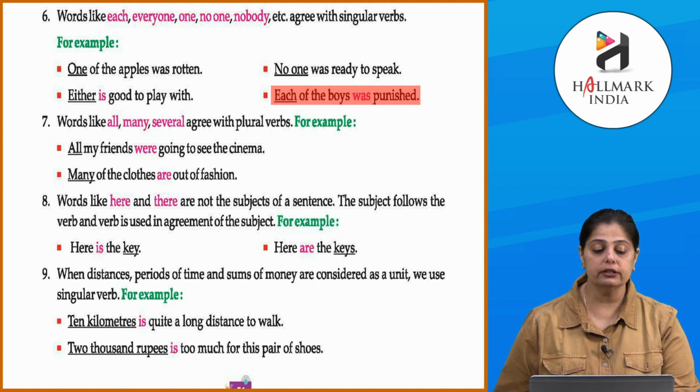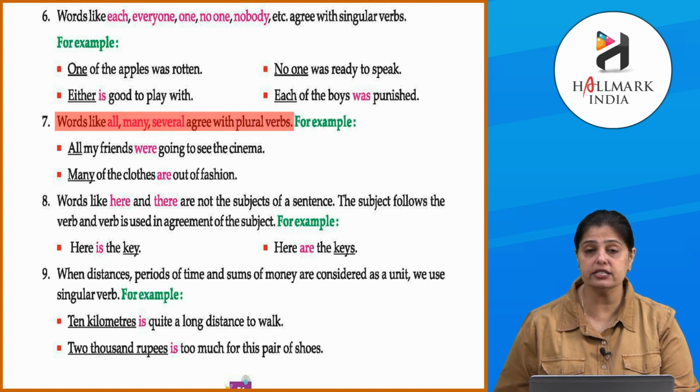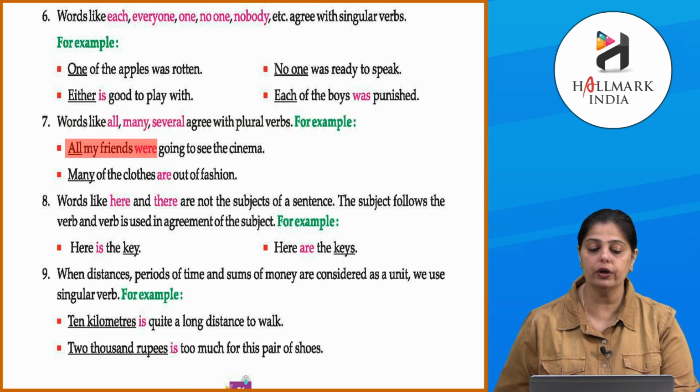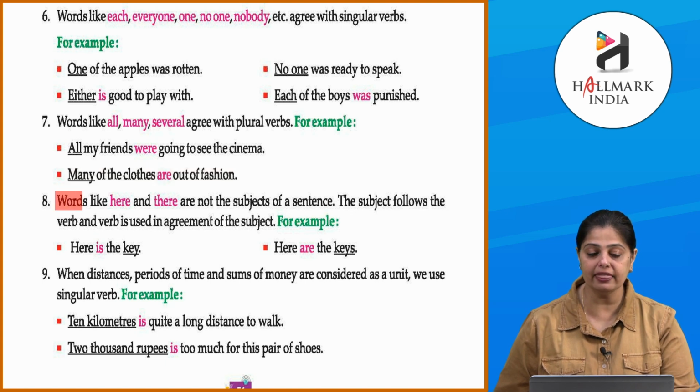Clear? Now, next one is words like all, many, several agree with plural verbs. जो हम all, many, several, आप देखोगे they are more than one. That's why you will say that it will be used in a plural form. All my friends were going to see the cinema. Many of the clothes are out of fashion. Clear? Okay.